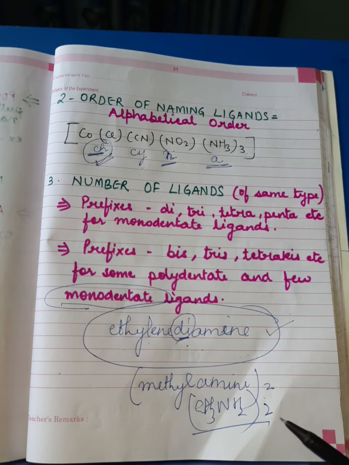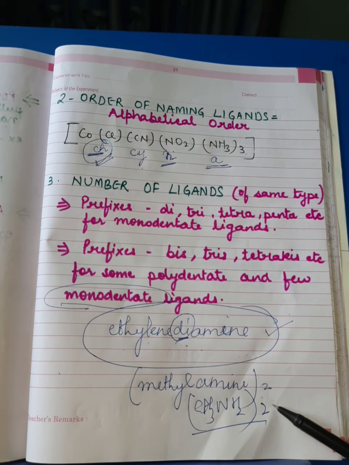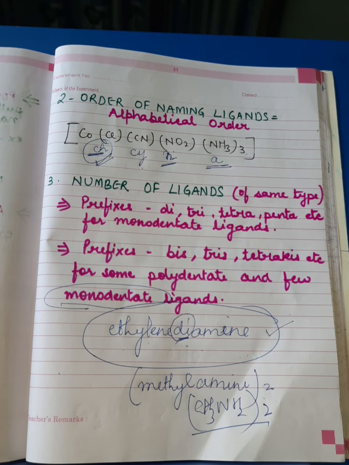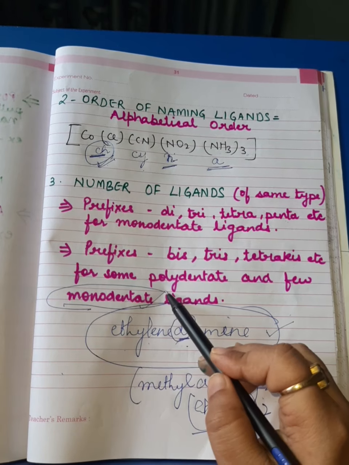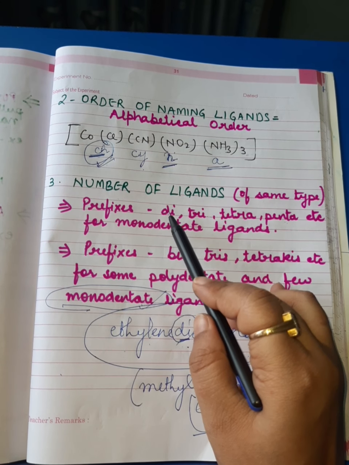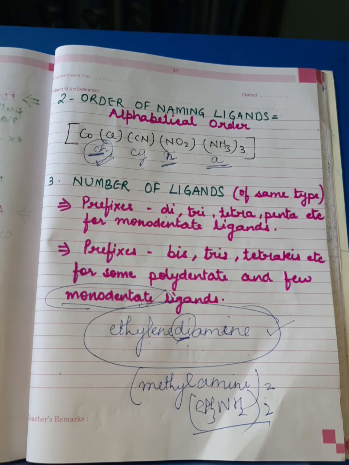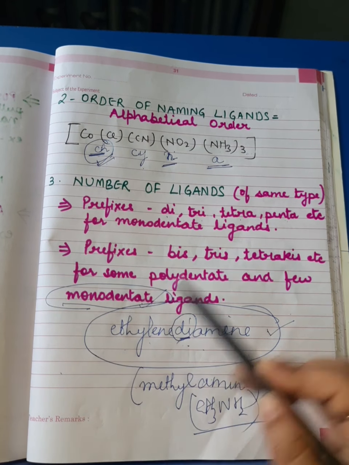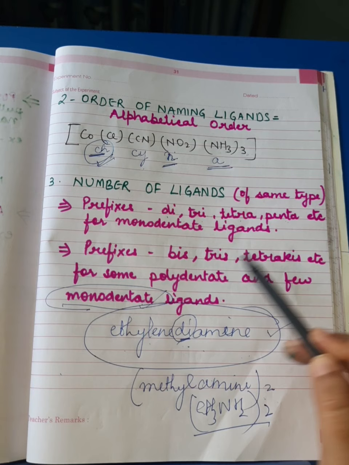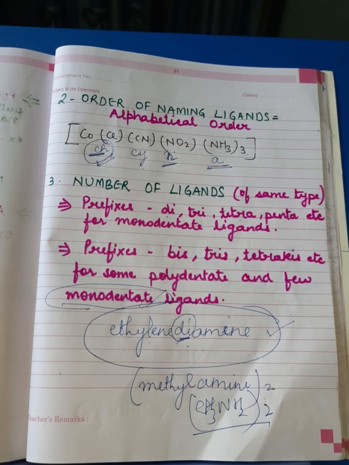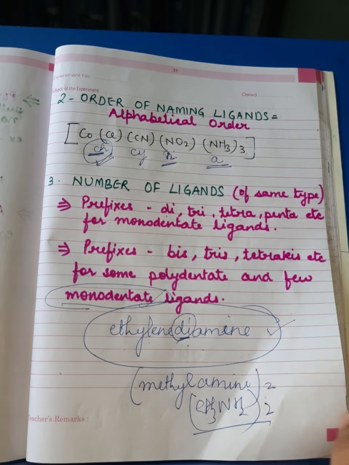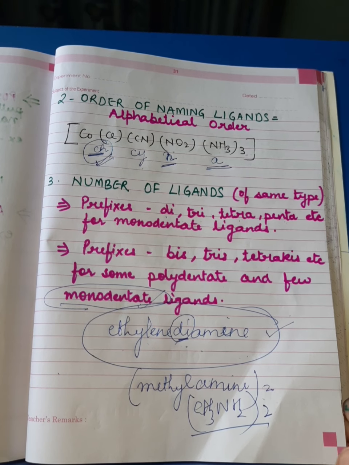Then if I write dimethylamine, it will create unnecessary confusion. So for such kind of monodentate ligands where the use of traditional prefixes creates unnecessary confusion, we also use the prefixes bis, tris, tetrakis, pentakis, hexakis, and so on. I hope this particular rule is clear to all of you.